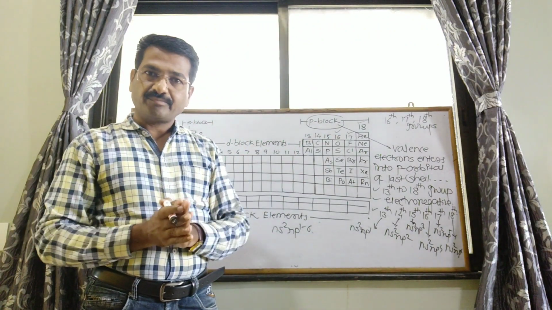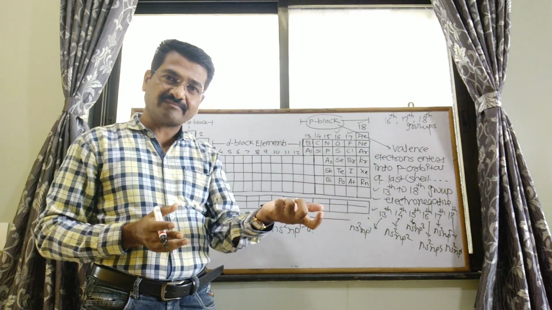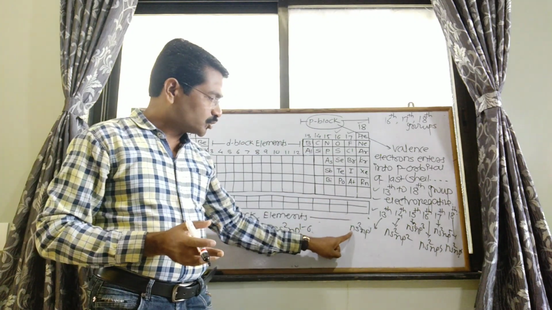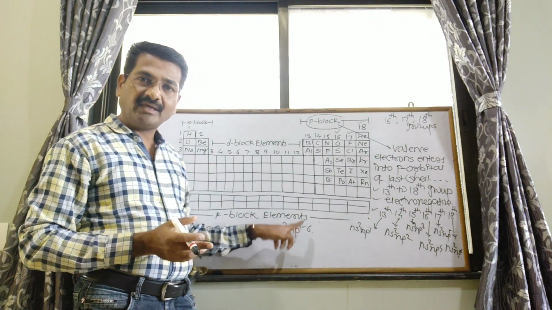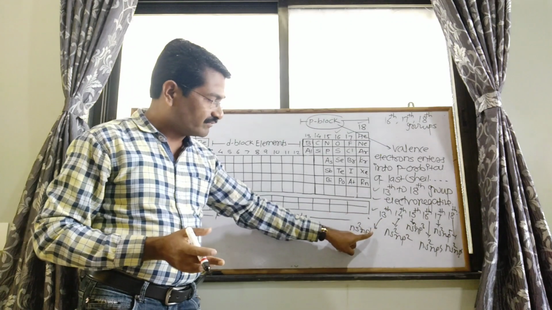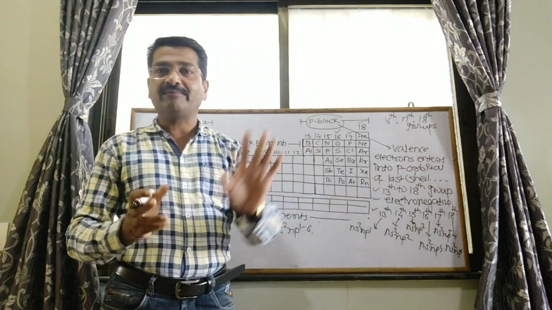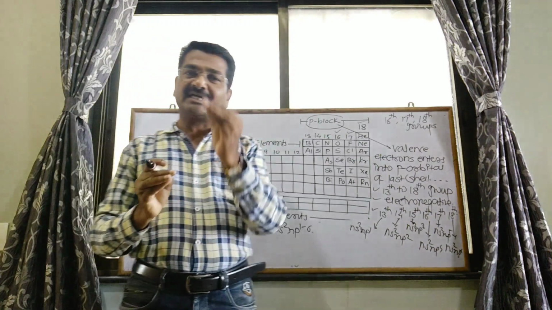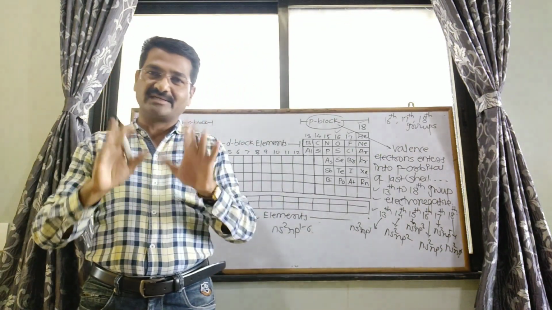All these P block elements have the general electronic configuration ns2 np1 to 6, but actually the 13th group has p1, then p2, p3, p4, p5 and p6. So this is the introductory part of P block elements. Stop here and see the next.